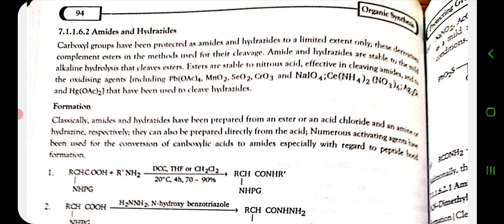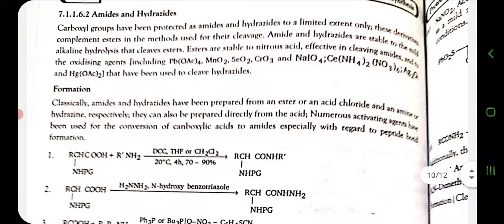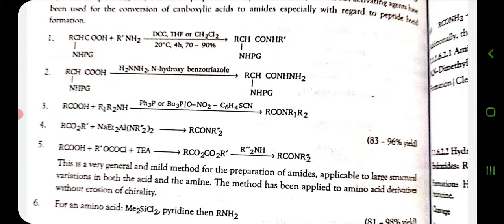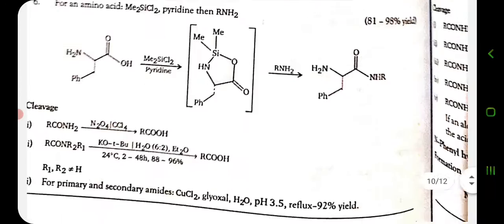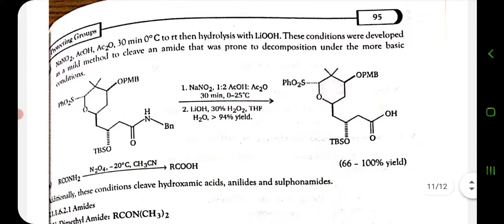So the amides and hydrazides are stable to the mild alkaline hydrolysis that cleaves esters, and esters are stable to nitrous acid, which is effective in cleaving amides, and to the oxidizing agents. These include different agents and they have been used to cleave hydrazides. So the formation of hydrazides and amides, and they can be cleaved, and after the cleavage the carboxylic group is formed.